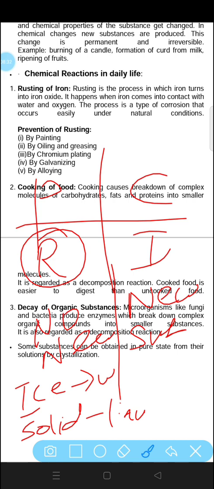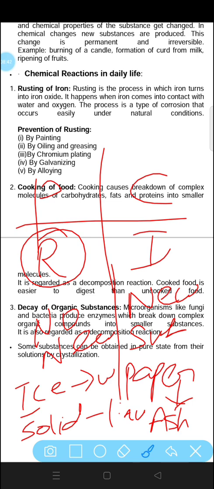Whereas we can take example of paper. When we burn the paper, it will turn into ash, and ash is not a change of state, it is a new product that has been formed. And when we have changed ice into water, we can again change water into ice by freezing it, but we cannot change the ash into paper again. So this is what we know about physical and chemical changes. Physical changes can be reversed, whereas chemical changes cannot be reversed.